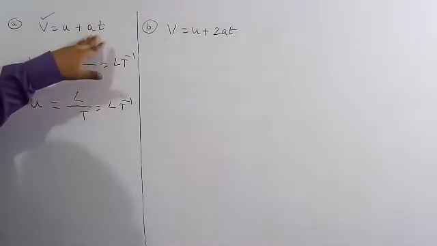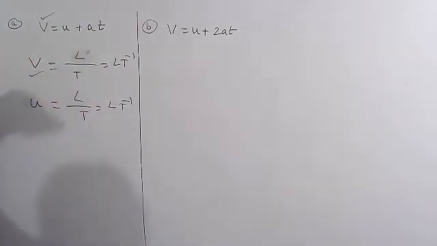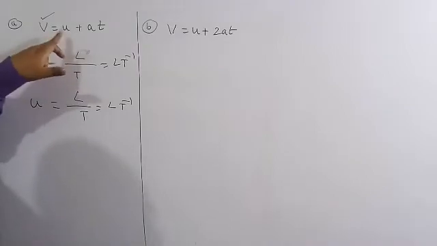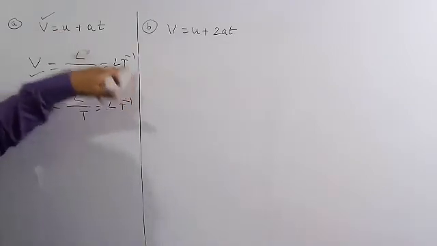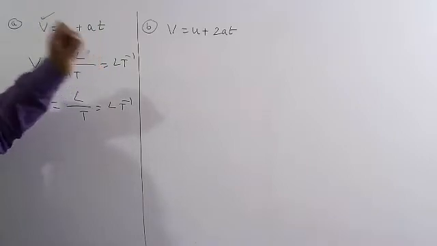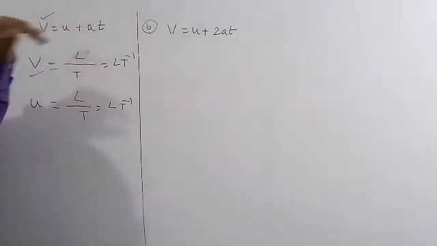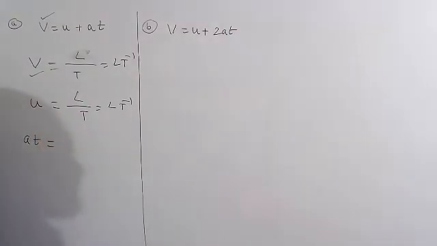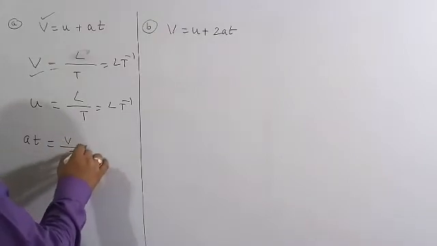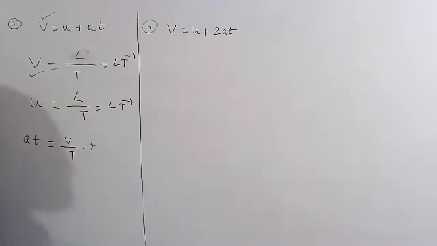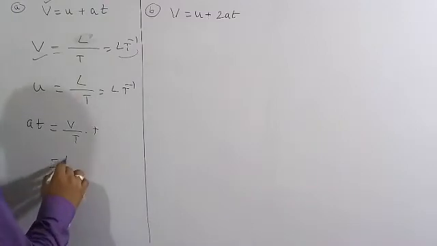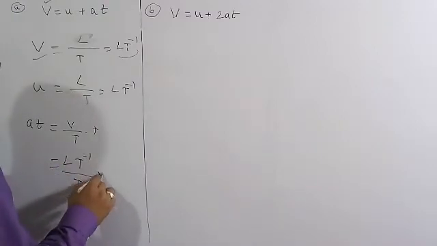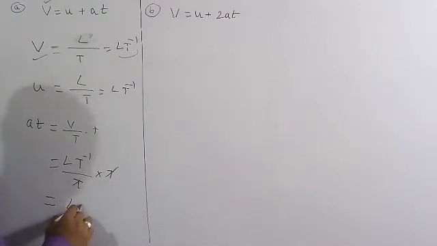Now we need to check whether at has the same dimensional formula or not, because we can add only similar types of quantities. The first quantity is L into t to the power of minus 1, and similarly the second term must also be of the same type, L into t to the power of minus 1. We need to check here. So a into t: a is acceleration, which is velocity per time, into time. Velocity has dimensional formula L into t to the power of minus 1, divided by time t, into t. So t gets cancelled, and here also we get L into t to the power of minus 1.